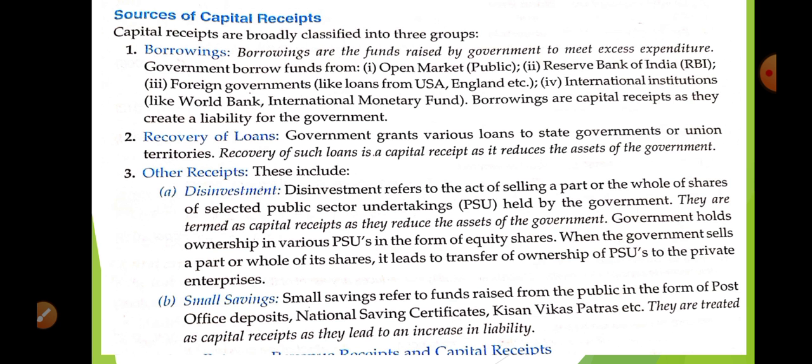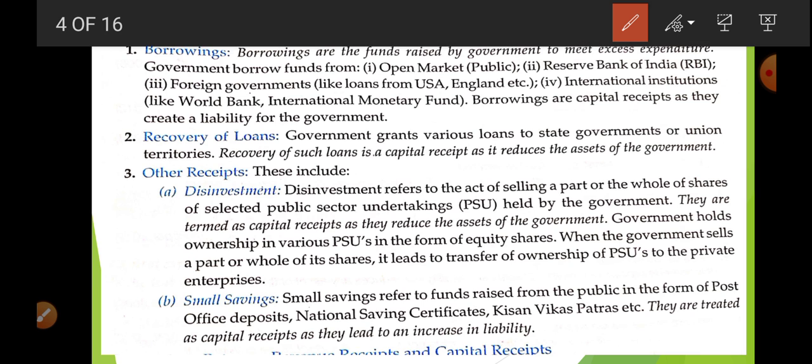Okay. Now what are the sources of capital receipt? First is borrowing, which I already told you about. Borrowing is the fund raised by the government to meet excess expenditure. The government borrows funds from the open market, the Reserve Bank of India, foreign governments, and international institutions. Okay, and they have to pay it back with interest.